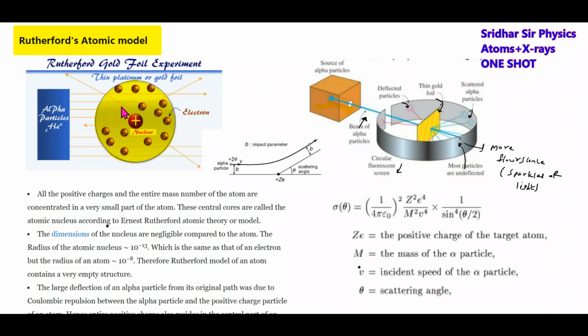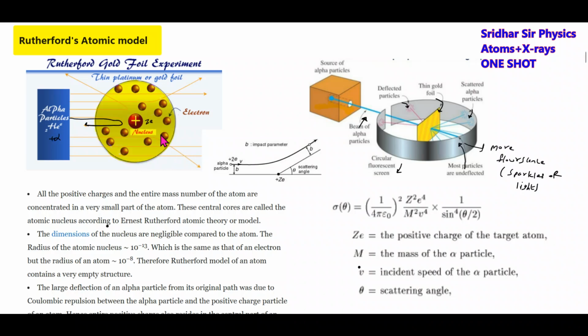So now most of the atom will be empty. And what about the electrons? The electrons will be revolving around it. And what is the large deflection? This particular thing, you can see this deflection. Why this deflection? Because of Coulomb's repulsive force. Because the alpha particle will be positive and the nucleus will be positive. So only a few will get deflected, and most of them will pass through as if through empty space.